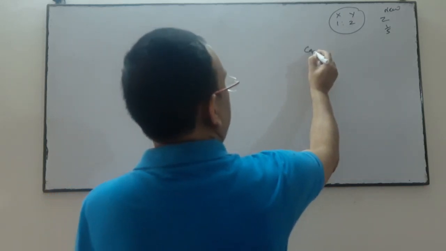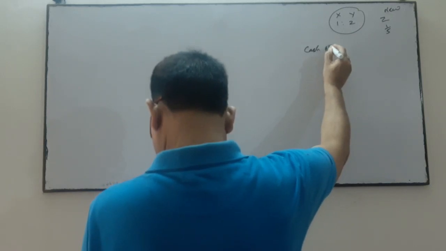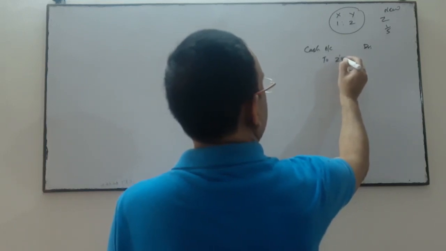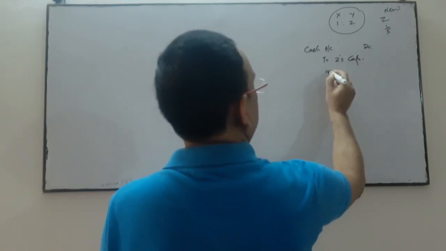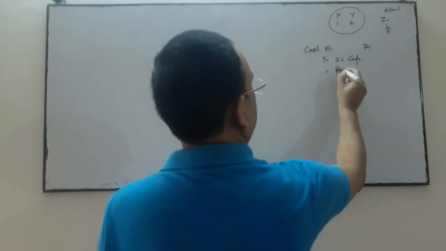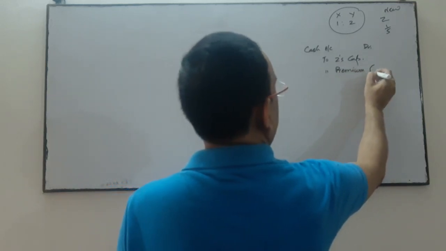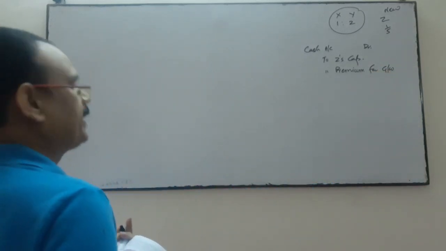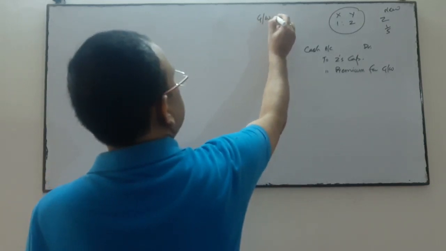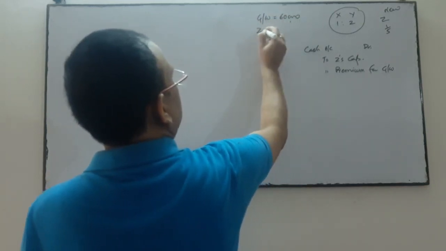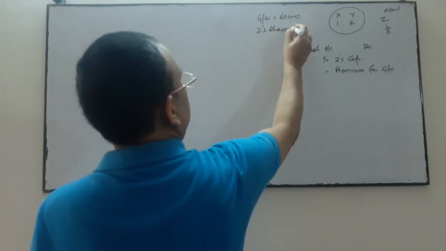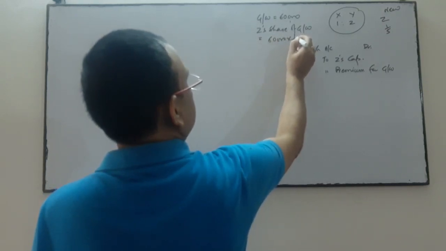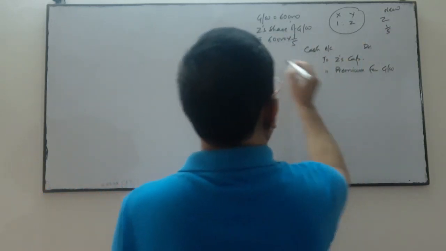So Z brings his share of goodwill in cash. So cash account debit to premium for goodwill. Jet's capital is not given directly, so we have to calculate it. Goodwill was valued at 60,000, so Jet's share of goodwill will be 60,000 into 1/5, which is 12,000.